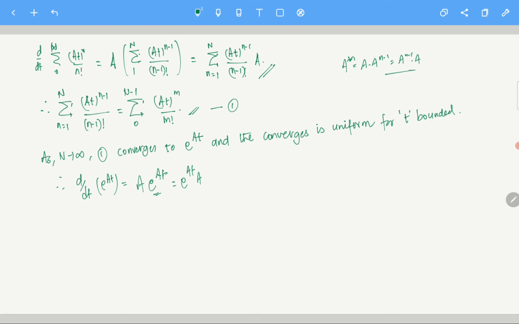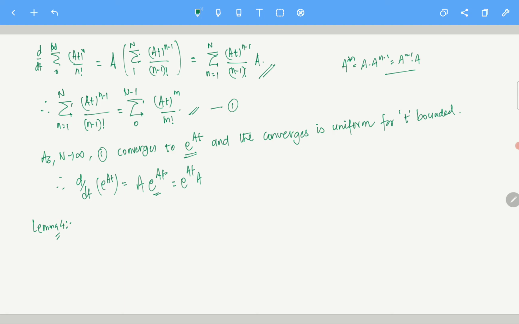You use this and you write it like this. So basically d/dt of e power At, you can write it like this because of the convergence to e power At.